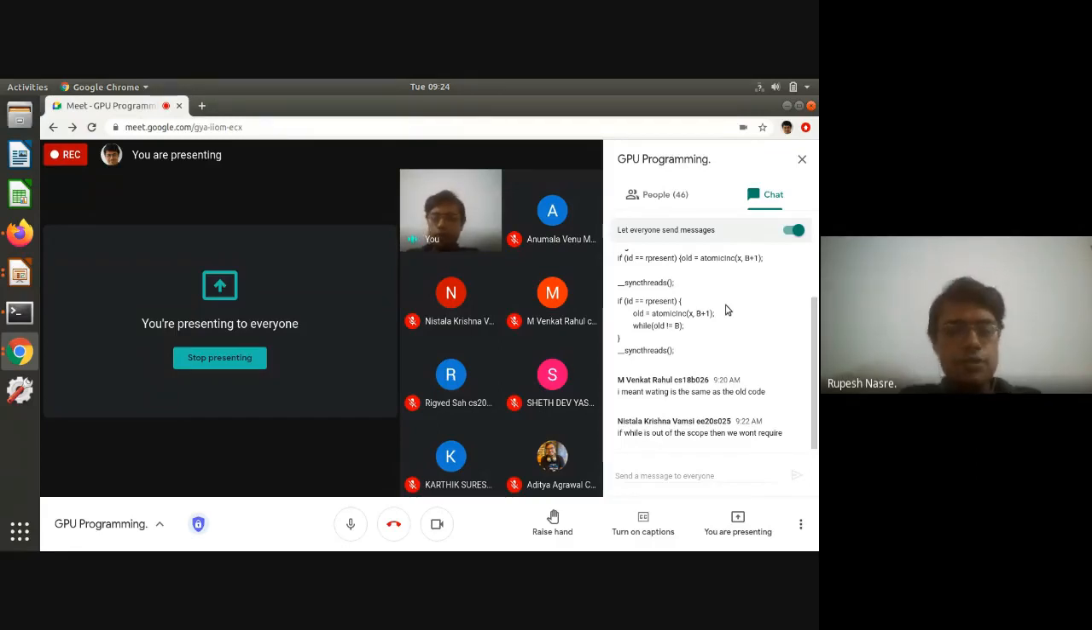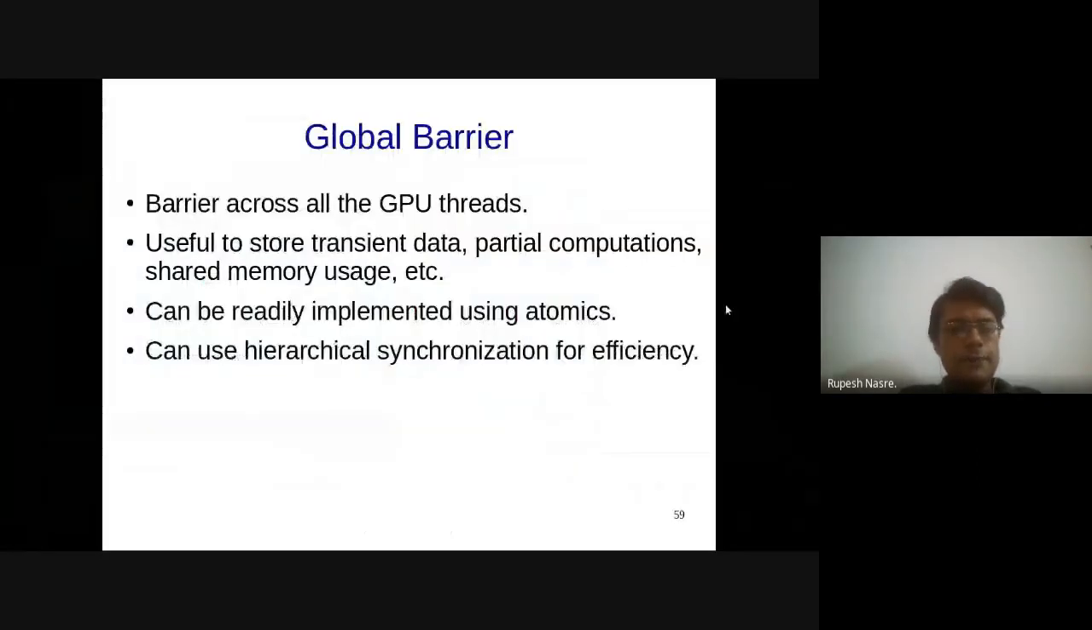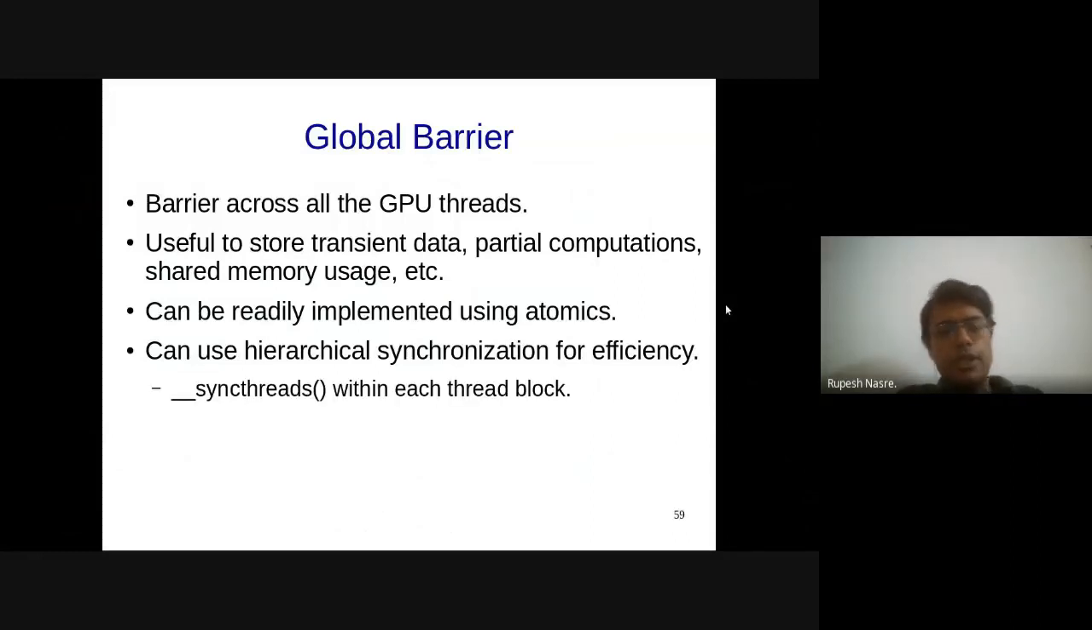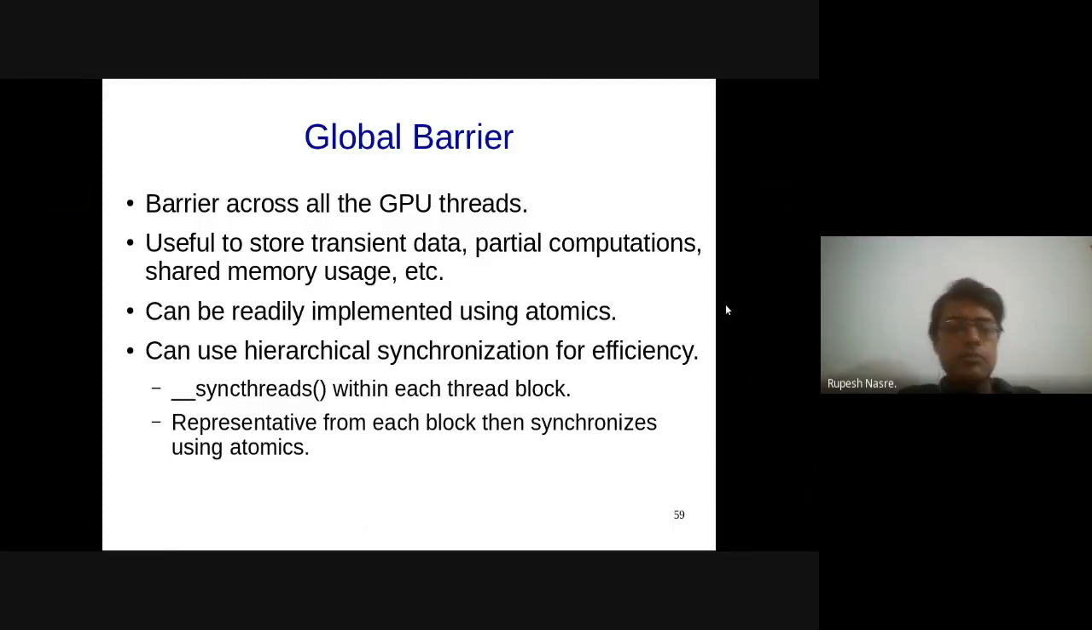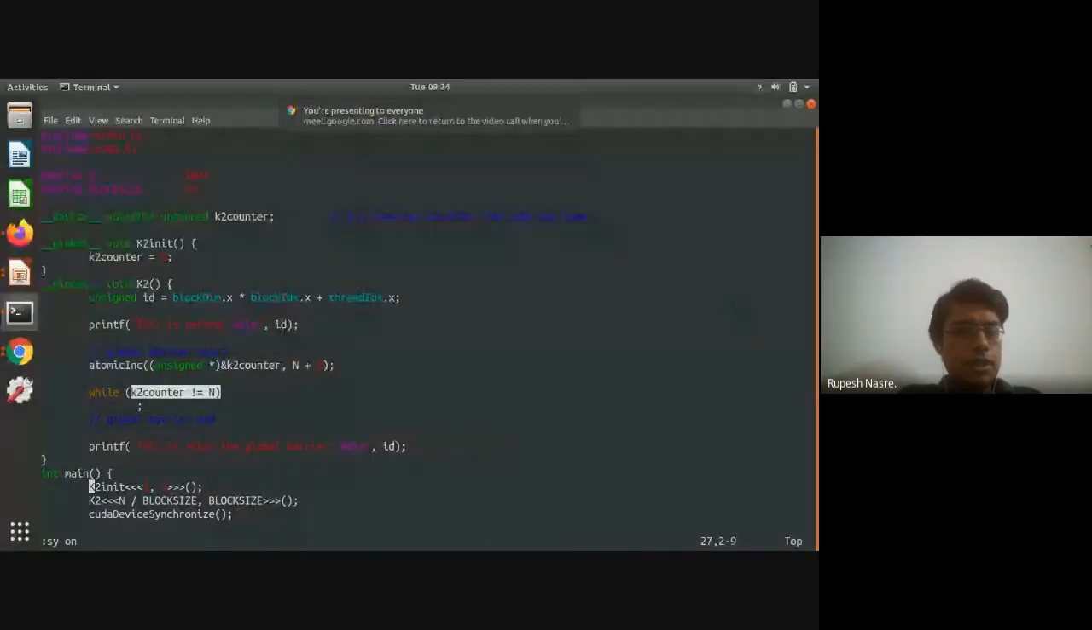Okay, so let's look at this code. So let me actually finish this part. So sync thread should be there within each block. Representative from each block then synchronizes using atomics. Yeah, so that is what I wanted. Let's look at that code.